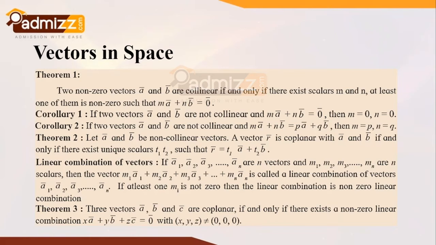Now theorem 3 states that three vectors a bar, b bar, c bar are coplanar. What is the meaning of the word coplanar? That they lie in the same plane. So these three vectors are said to be coplanar if and only if there exists a non-zero linear combination. We may utilize this condition in a multiple choice question. So this condition is of prime importance. So three vectors are coplanar if and only if there exists a non-zero linear combination, that is xa bar plus yb bar plus zc bar is equal to 0 bar, wherein x, y, and z are non-zeros.